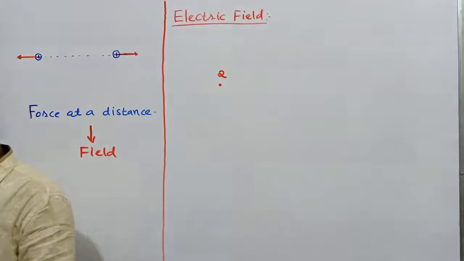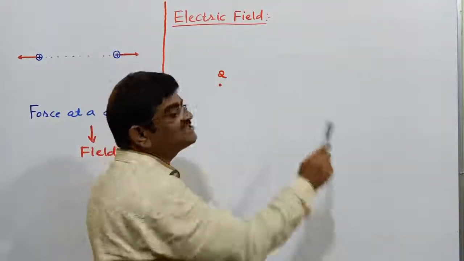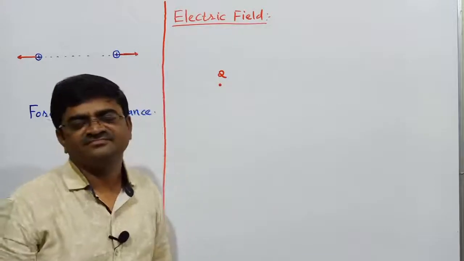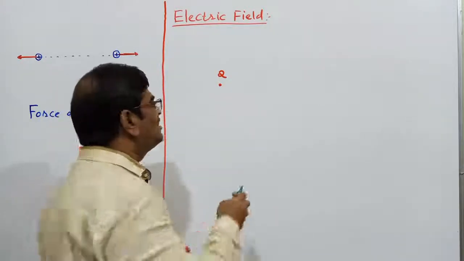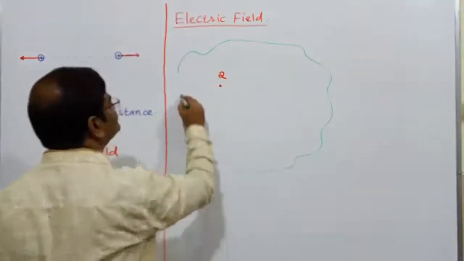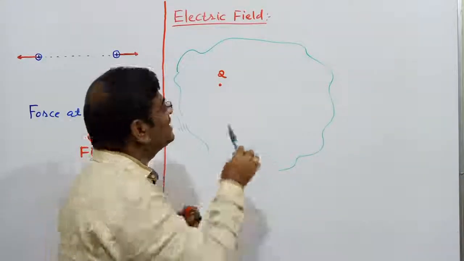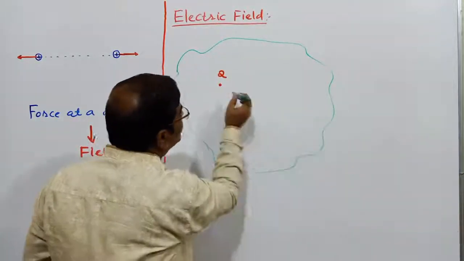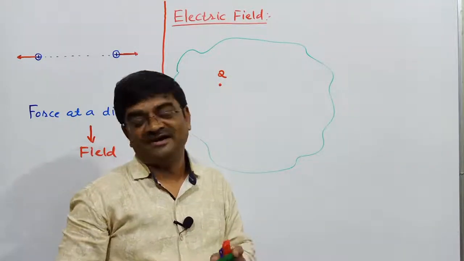What I see is that around this charge, the space which I have got around the charge gets modified. Just like the boundary I have shown, it indicates that the region around this charge has got modified.